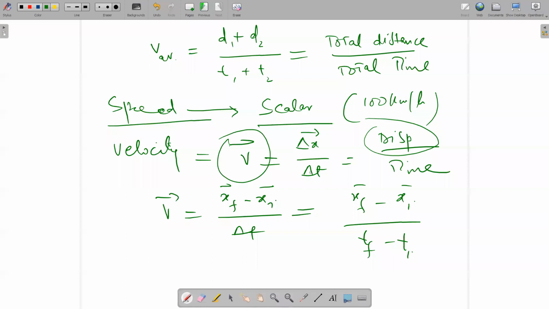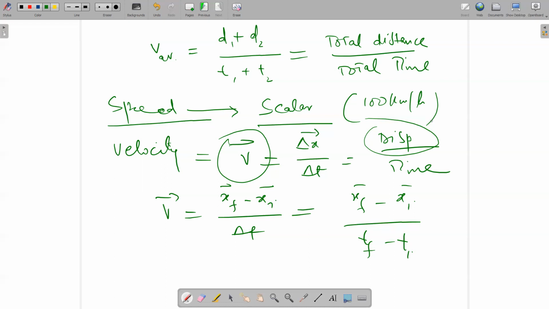Velocity is related with displacement. Displacement is related with distance plus direction. Displacement means what? Distance plus direction. If I am not mentioning the direction, then it is a distance. So distance you can use for speed, but displacement you can use for velocity. So the question is, what is the direction of the velocity? The direction of the displacement is the direction of the velocity.